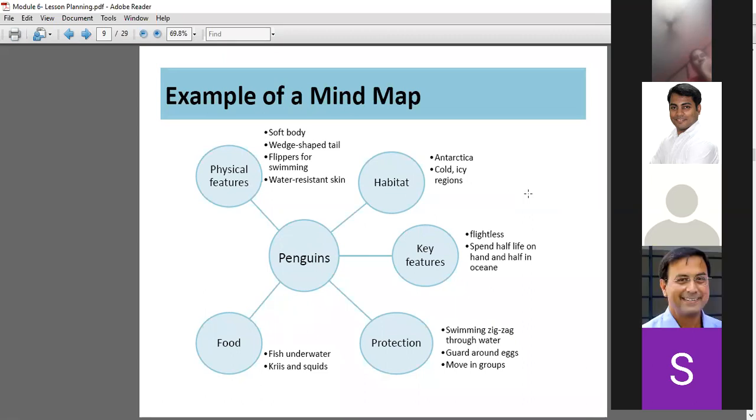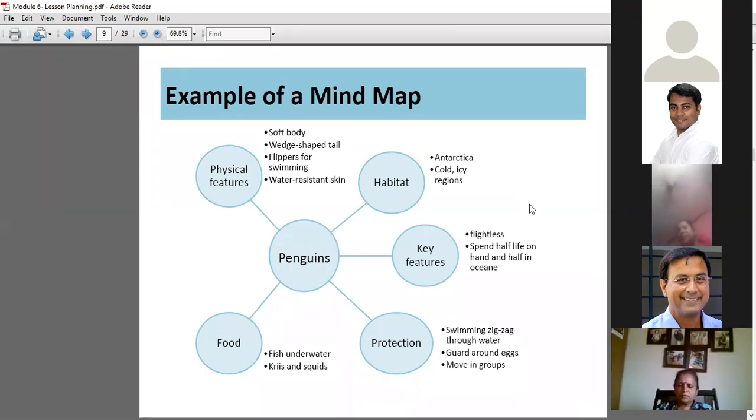It is a very important resource because it helps the kids and the teachers. So for example, see this particular screen that you are seeing. If this was something that you are teaching in your classroom and you are giving worksheets related to penguins, doing a fancy dress, or coloring activities related to penguins, right? Now, if you make this on a chart paper, you can either introduce the topic of penguins, or you can use this to revise the topic of penguins. Can you relate to it?